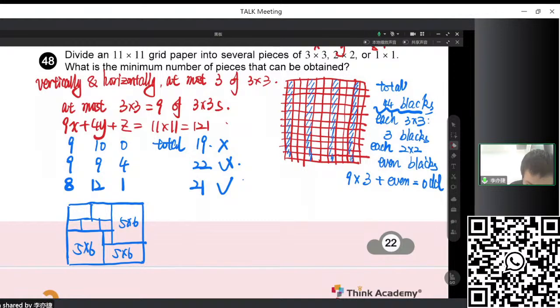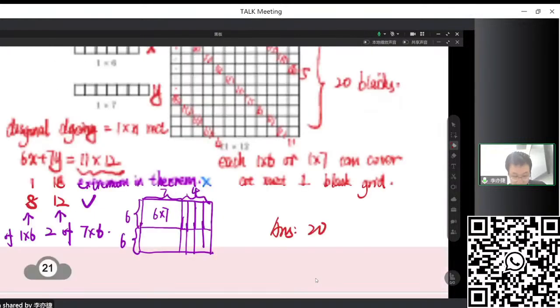So we can make 4 of the 5 times 6 and use something like a pinwheel diagram to fill in. So now the answer is 21 instead of 19 or 22. They're very similar. So the extremum in theory is not exactly the extremum in actual. So if we are able to construct it, that's it. Okay. Then back to the question.